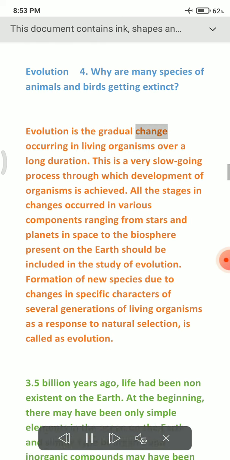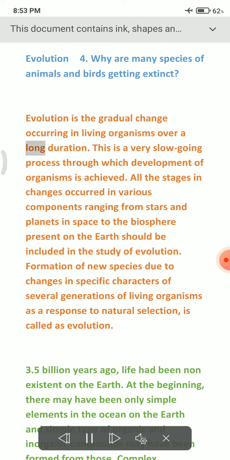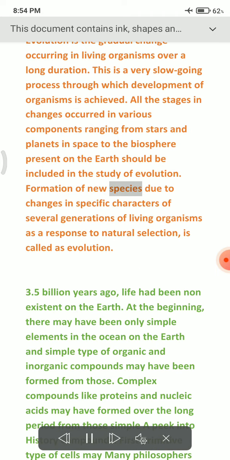Evolution is the gradual change occurring in living organisms over a long duration. This is a very slow going process through which development of organisms is achieved. All the stages and changes that occurred in various components, ranging from stars and planets in space to the biosphere present on the Earth, should be included in the study of evolution. Formation of new species due to changes in specific characters of several generations of living organisms as a response to natural selection is called evolution.